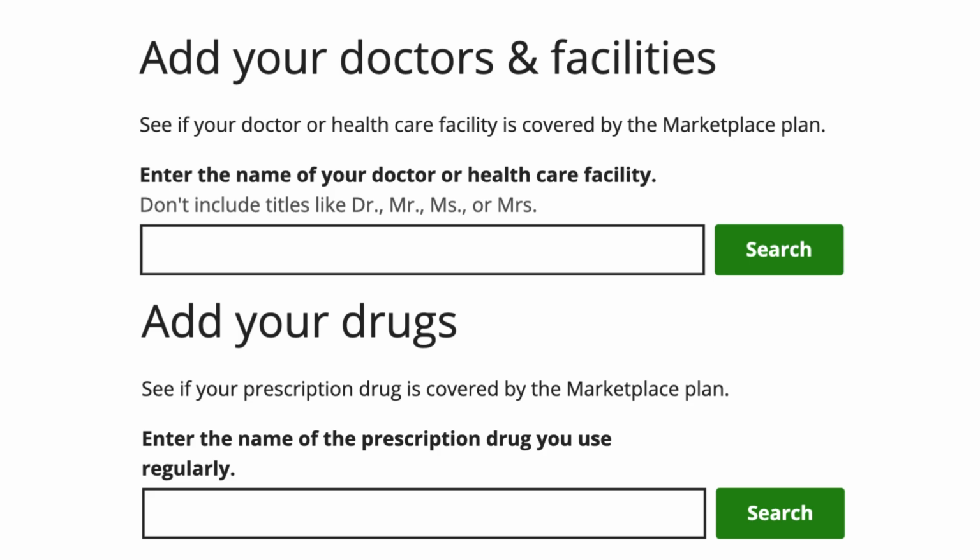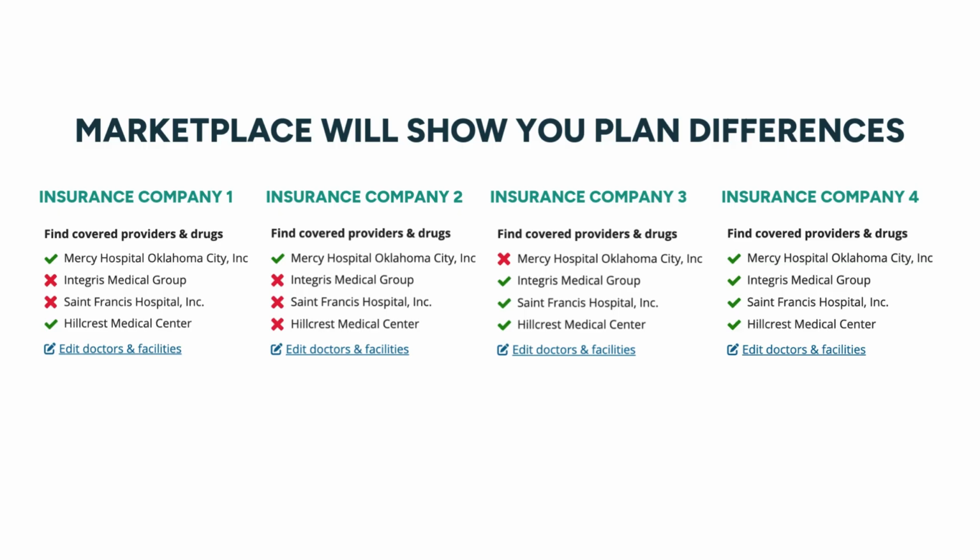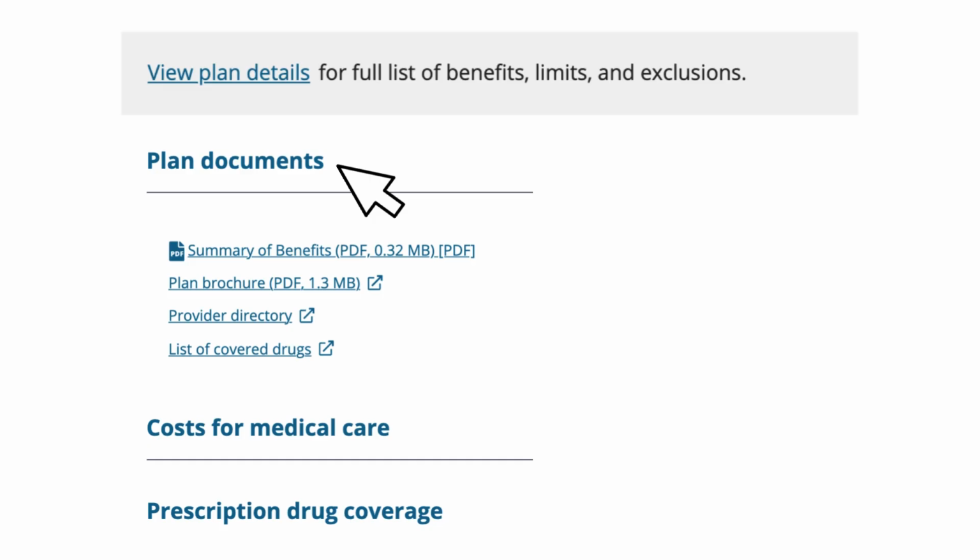Enter the name of any prescription drug that you use regularly. This is optional. You can enter multiple prescription names to compare plans. Using these filters will show you plan differences on Marketplace. Here are a few examples of different hospitals in different plans. Keep scrolling through your list of plans to compare your options. This is just an example. Enter your own choices of hospitals and providers.